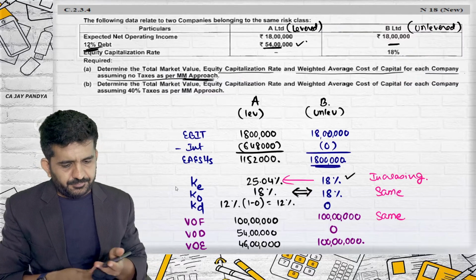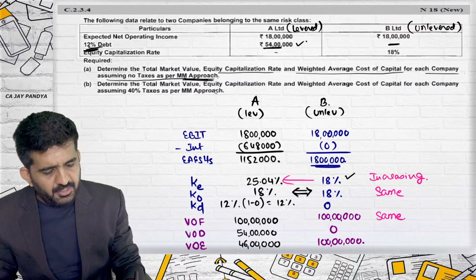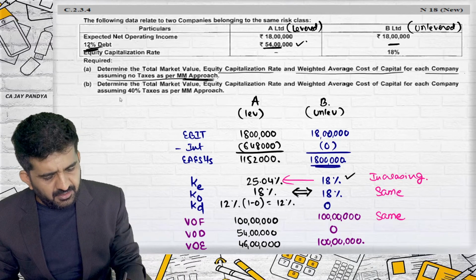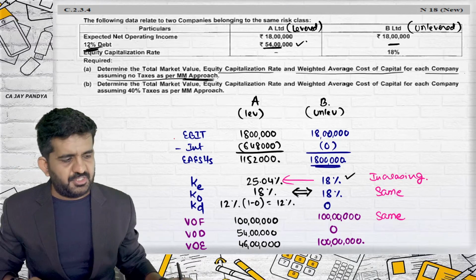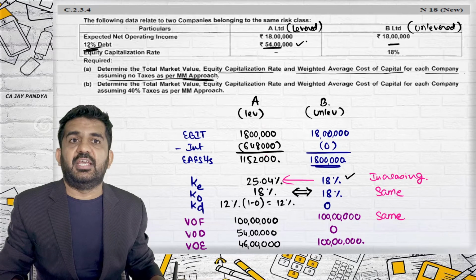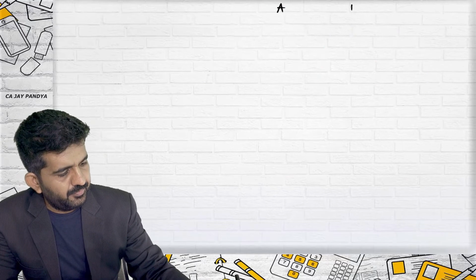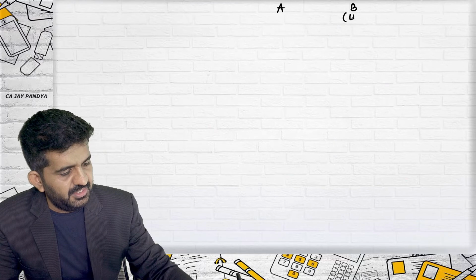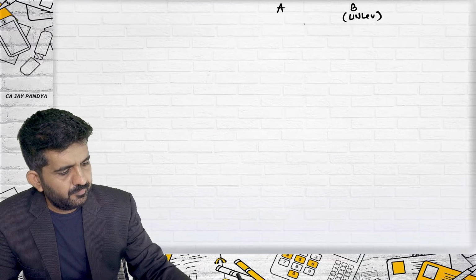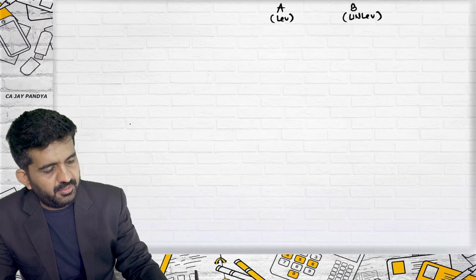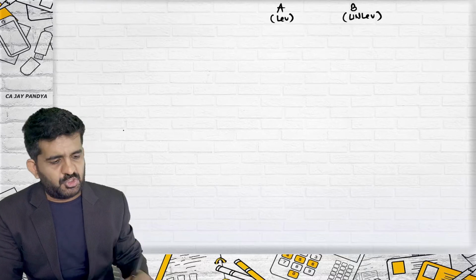Next is this B point. Determine the total market value, same thing, assuming 40% tax rate. So in this case, we need to add the 40% tax rate. So let us do it. A Limited, B Limited. B is unlevered, A is levered. As I told you, always solve unlevered first.